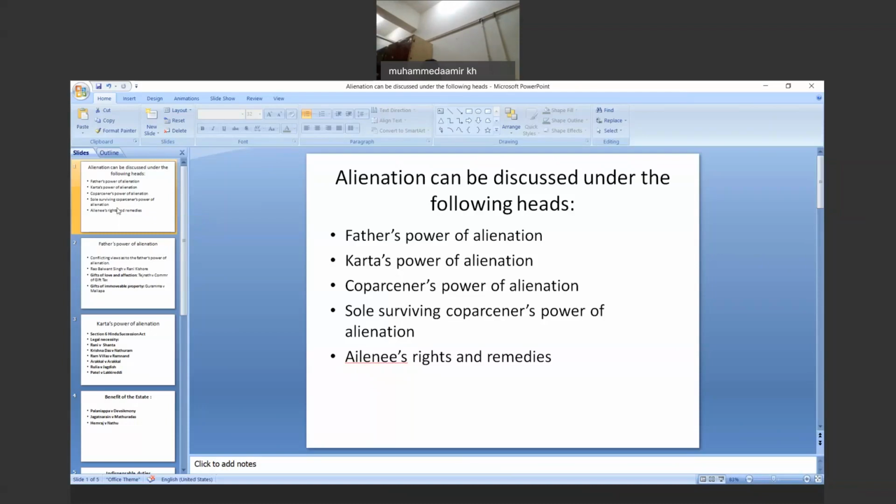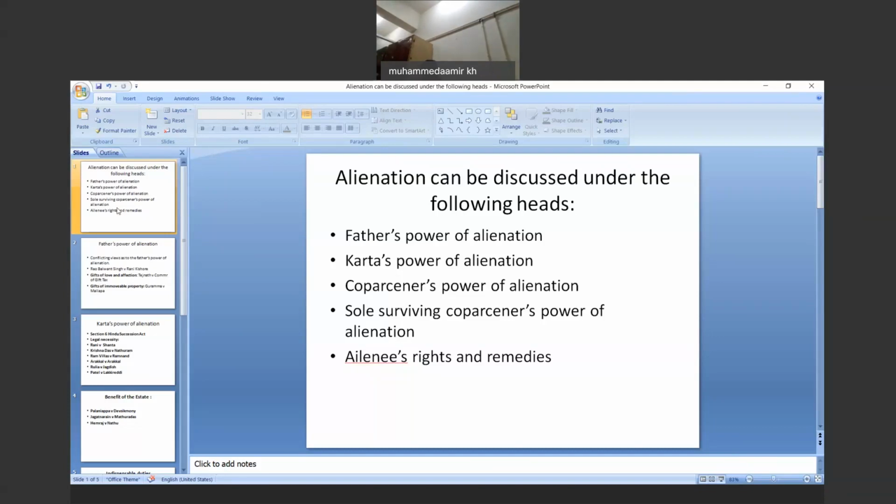Though under the Dayabhaga school, a coparcener has the right of alienation over his interest in the joint family property. We are not concerned with the alienation of separate property because, as we discussed in the last lecture, every Hindu, whether governed by the Mitakshara school, any of its sub-schools, or the Dayabhaga school, has the full and absolute power of alienation, and such alienations are governed by the Transfer of Property Act.